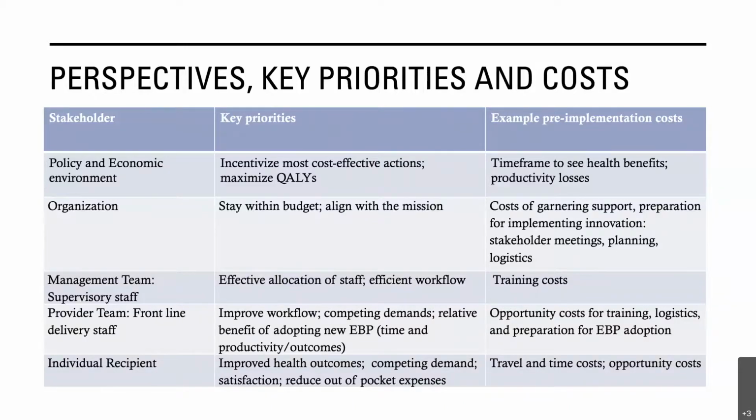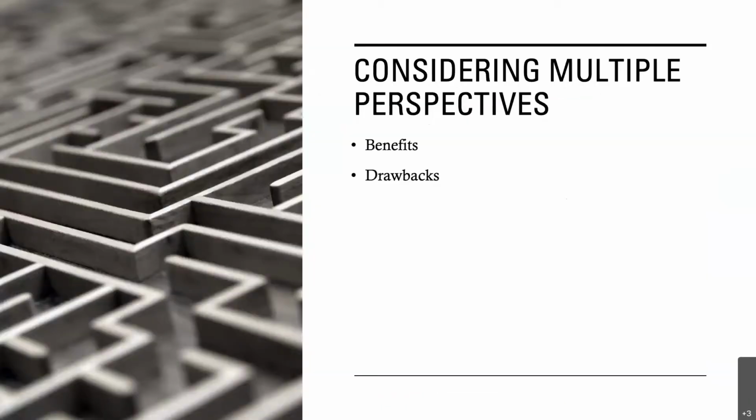A first step in this process is identifying the key priorities and related relevant costs and assessing areas of synergy and divergence. We believe it's important to collect cost data from multiple stakeholder perspectives to successfully plan, implement, sustain, and spread a program or practice. But often, some stakeholders' priorities and costs, such as frontline providers or individual recipients of the programs, are not included. We hypothesize that not including such costs will result in inferior long-term results and a lack of evidence-based program and